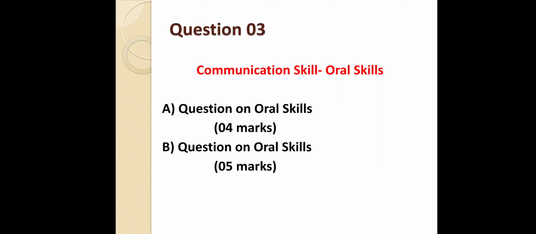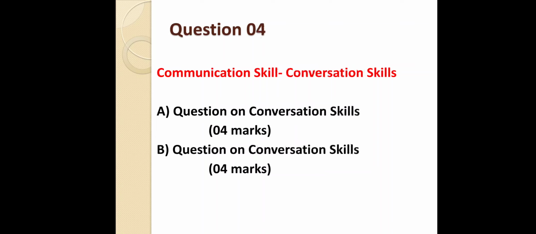Both of these questions carry 4 plus 5, that is 9 marks for the oral unit. Okay, the oral skill unit is made for 9 marks, and these questions are divided into A and B: question 3A for 4 marks and question 3B for 5 marks. Question 4A and question 4B are for 8 marks. This is based on the conversation skill unit, and there will be 2 questions on this unit.